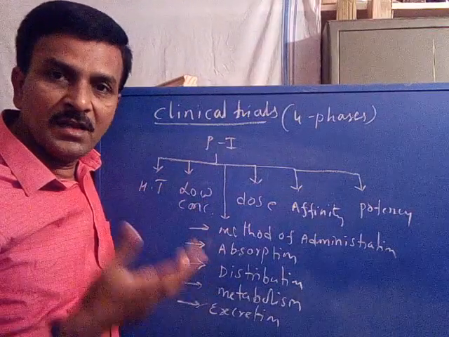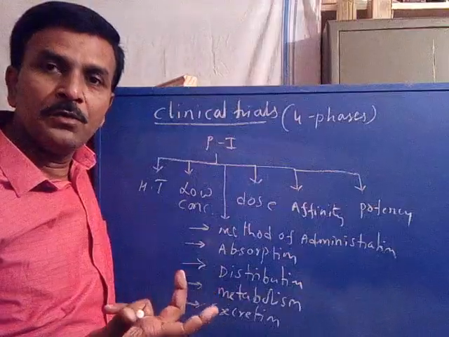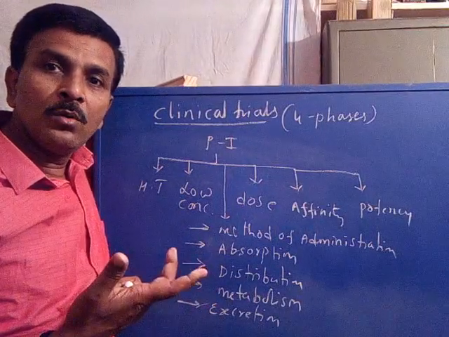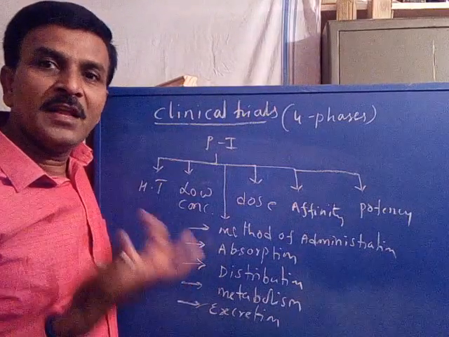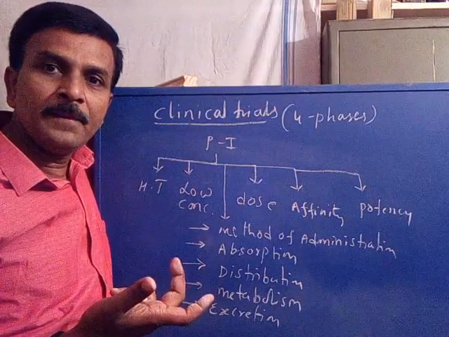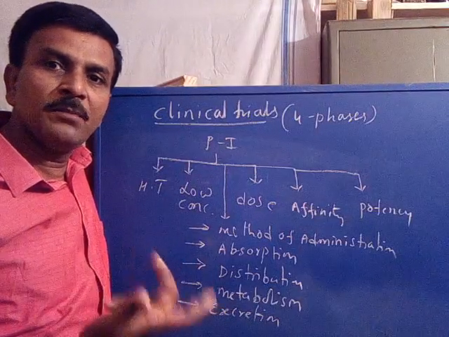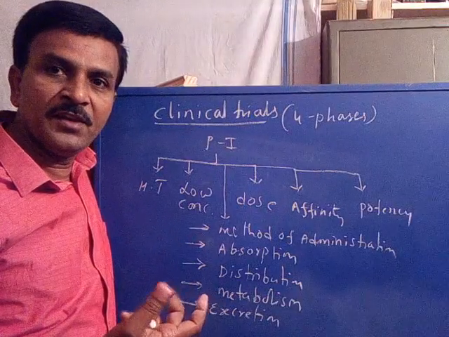It is a new drug molecule, earlier not known. Therefore it is essential to know by what route it is suitable to apply. Whether it is suitable to apply orally, or through injection, or application to the epithelium, or sublingually, whatever it may be. We already discussed the routes of administration.